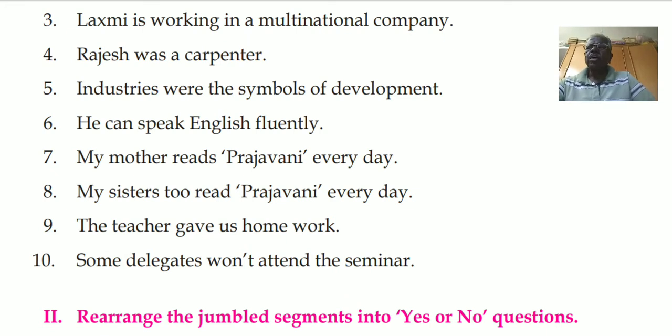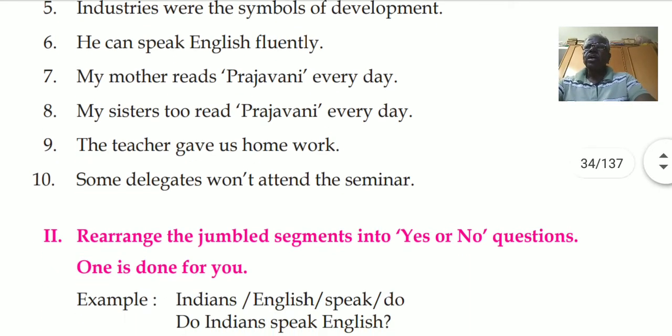Some delegates won't attend the function. Won't means will not. So here it is negative already, so we can start like this: Will some delegates attend the seminar? Second one is: Won't some delegates attend the seminar? I hope you have written all the questions. For each one I have given two forms, positive form and negative form.